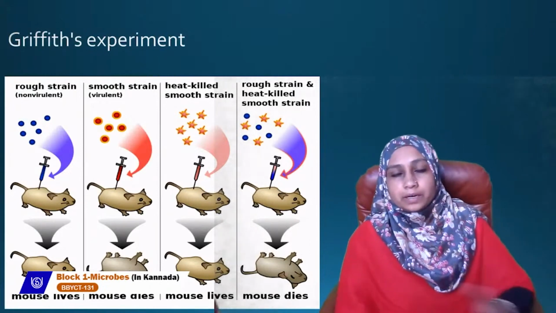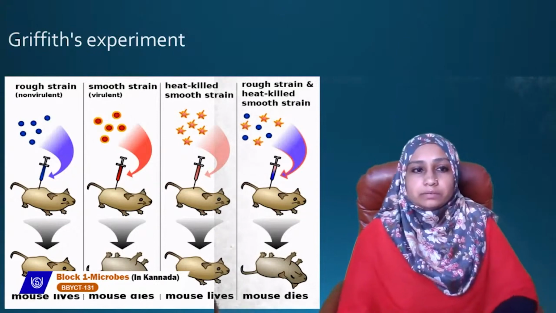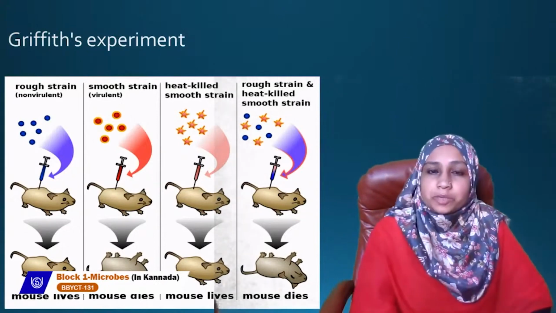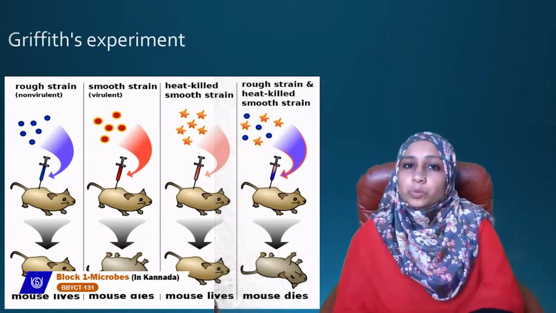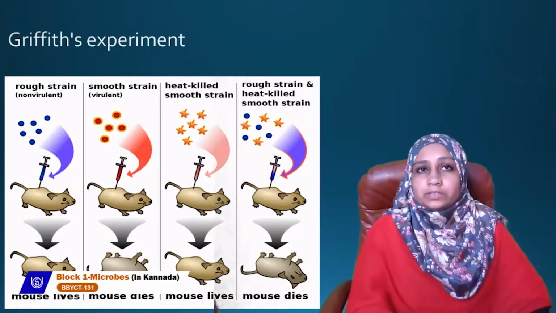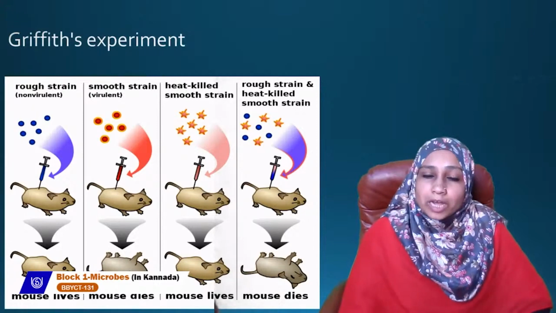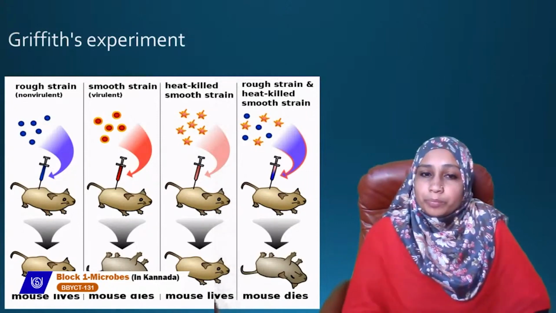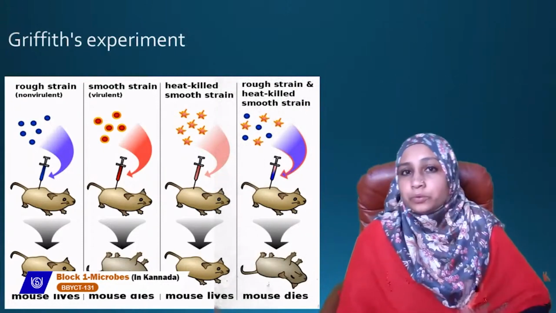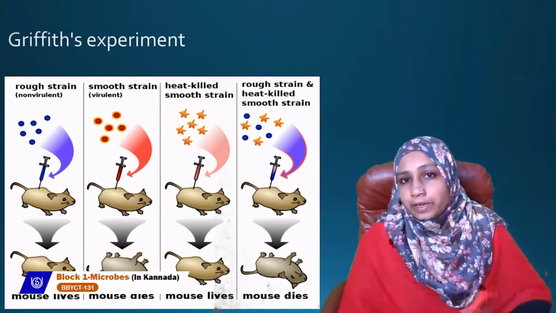Then in another study, he took both strains: the rough strain as well as the heat killed smooth strain. These two were injected into the mouse together. After injecting, what happened? The mouse developed pneumonia and then died. So with this combination, the rough strain as well as the heat killed smooth strain, when injected, the mouse developed pneumonia and died.